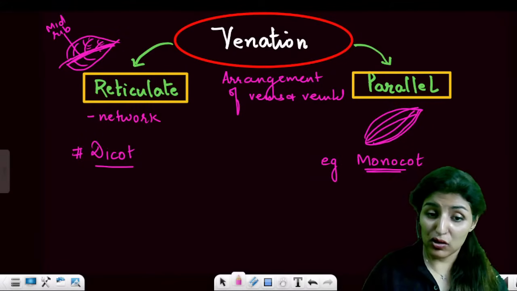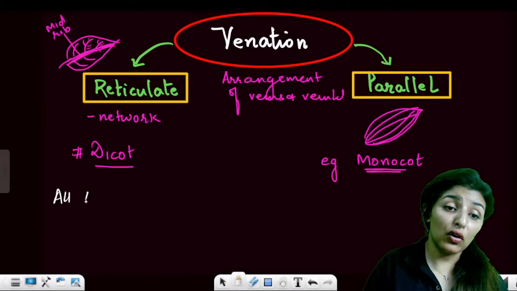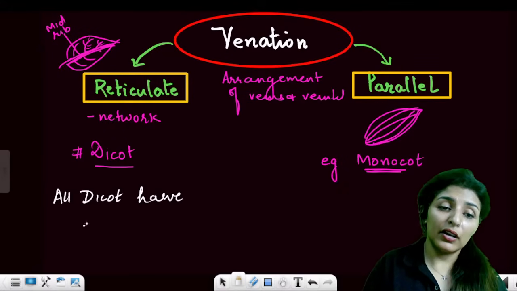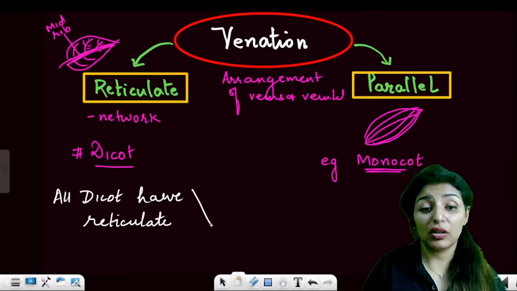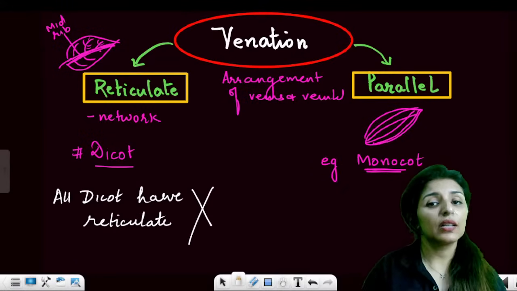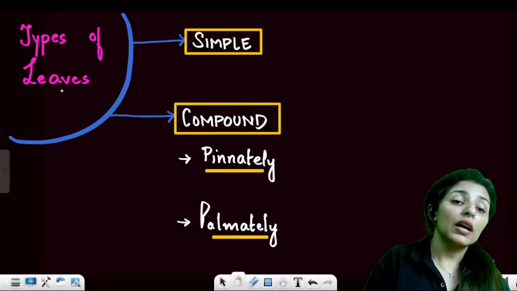See, all dicots will have reticulate. Now that statement is wrong. Please understand. If somebody writes that all dicots have reticulate venation, or that all monocots have parallel venation, this is a wrong statement because there are always exceptions, just not in our syllabus. Are these points clear?